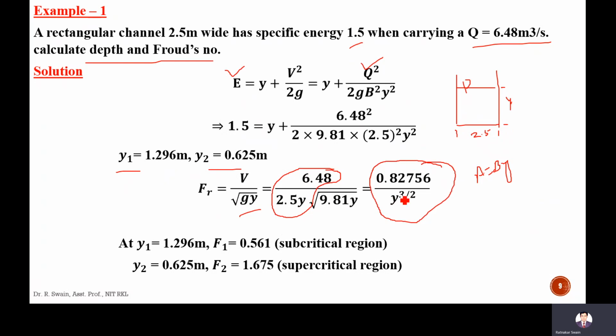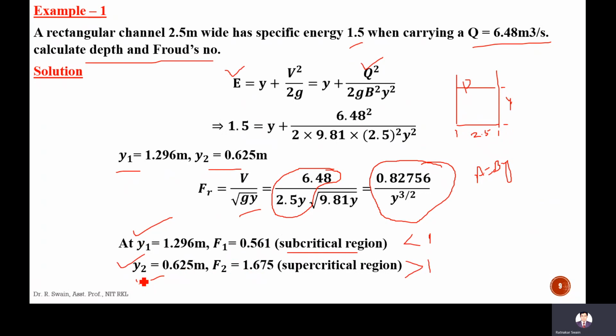So there are two depths. Separately, if you put Y1, 1.296 meter, F1 will be 0.561, which is less than 1. So if the Froude number is less than 1, it is a subcritical flow, and the depth is called subcritical depth. If you put Y2, which is 0.625 meter, F2 will be 1.675. It is more than 1, so it is supercritical flow, and the depth is called supercritical depth.